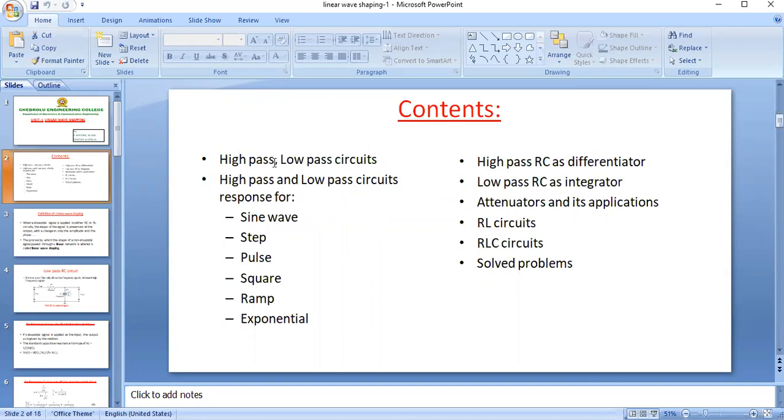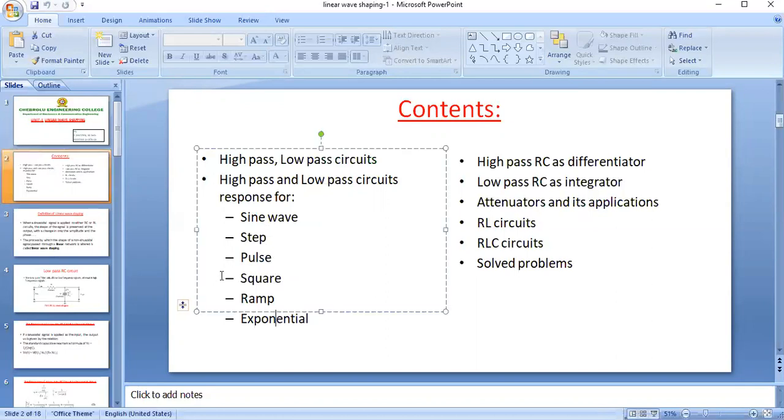Depending on the way you connect them, we can classify into high pass RC and low pass RC circuits. We observe the response for these circuits if we give non-sinusoidal signals as input, that is sine wave, step, pulse, square, ramp, and exponential.